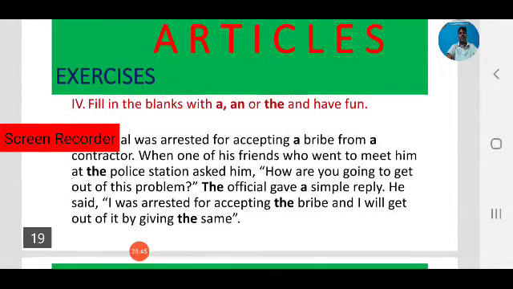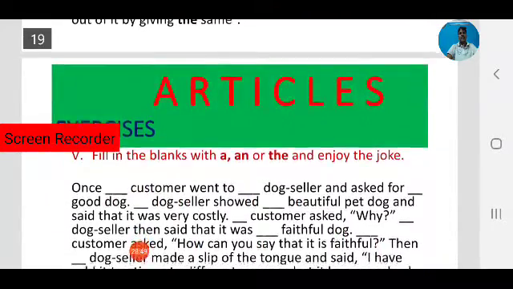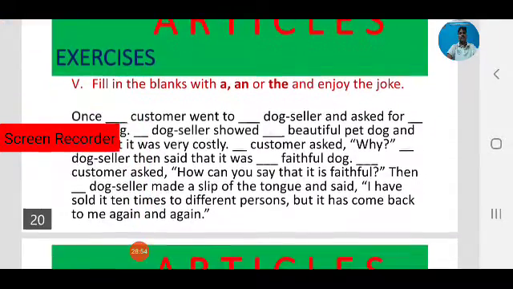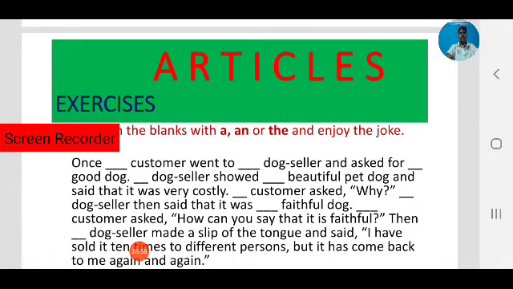Next let us move to another exercise. Fill in the blanks with articles and enjoy the joke. Once dash customer went to the dog seller and asked for dash good dog. Dog seller showed dash beautiful pet dog and said that it was very costly.